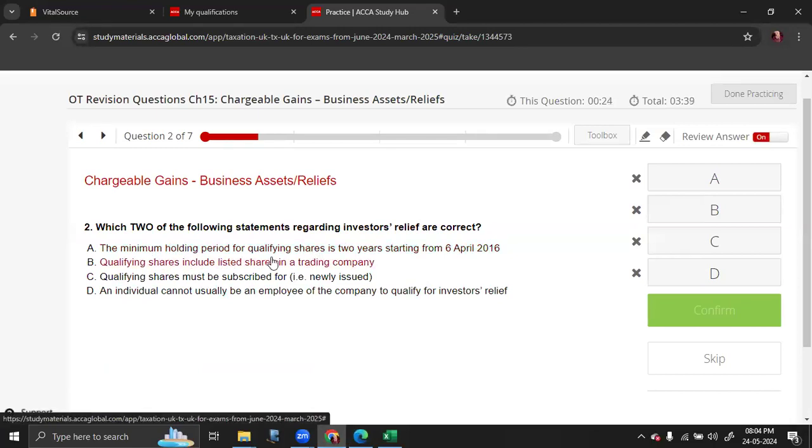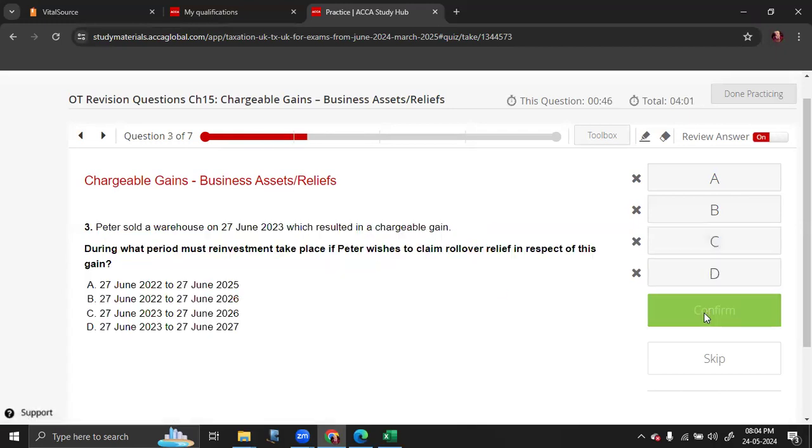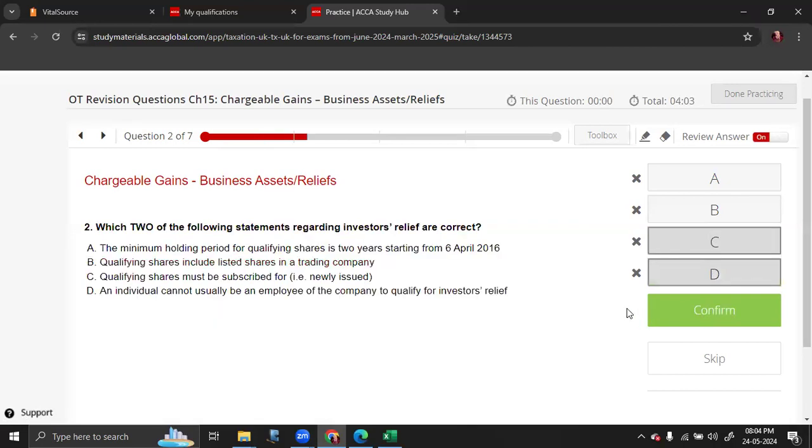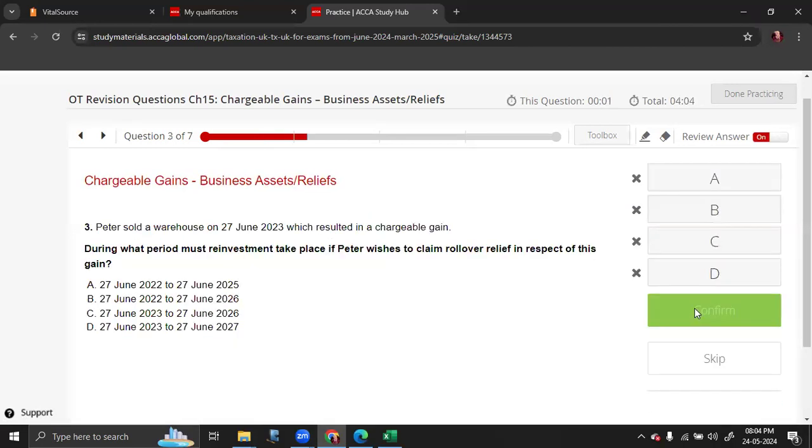Qualifying shares include listed shares in a trading company. It not only includes listed but also unlisted shares as well. These must be subscribed or newly issued. So they have to be directly subscribed from the company or newly issued by the company. That is absolutely correct. An individual cannot be an employee of the company to qualify for investor relief. That is also correct. So the answer is option C and D.